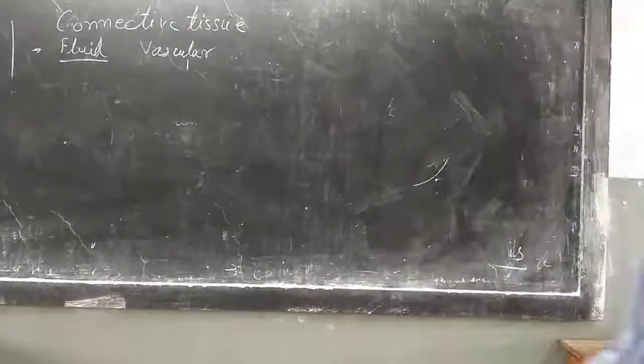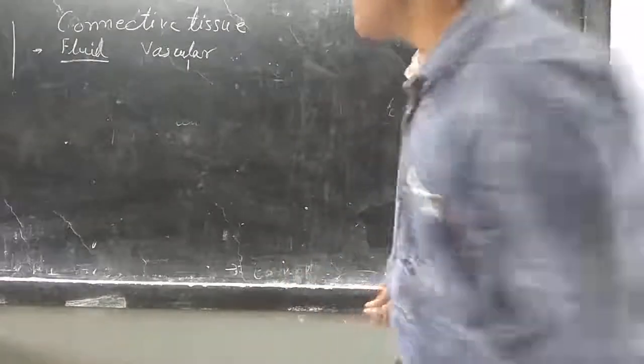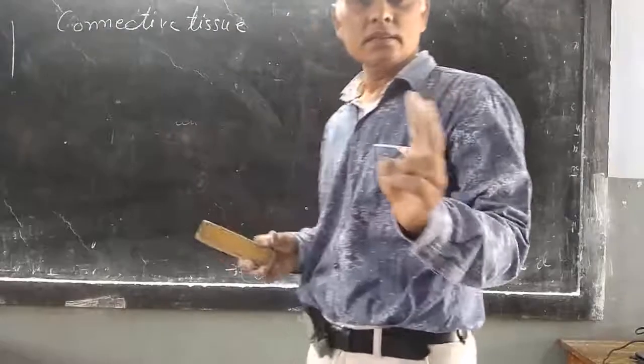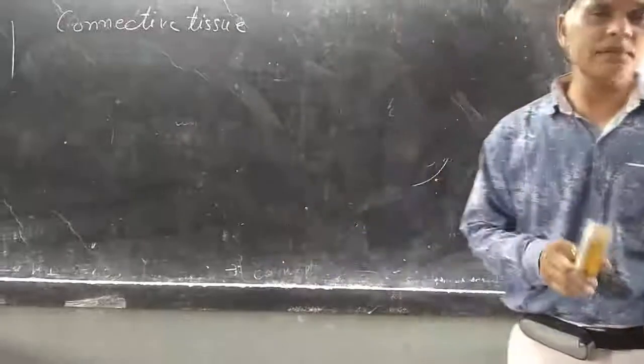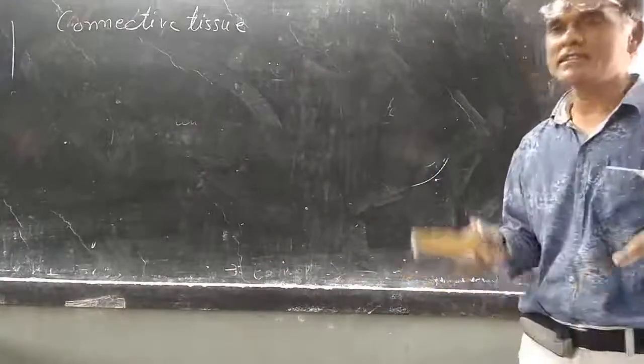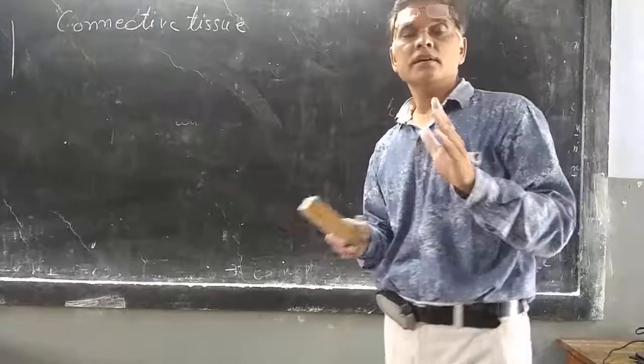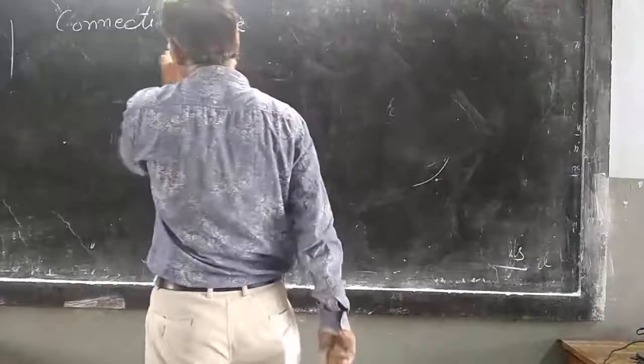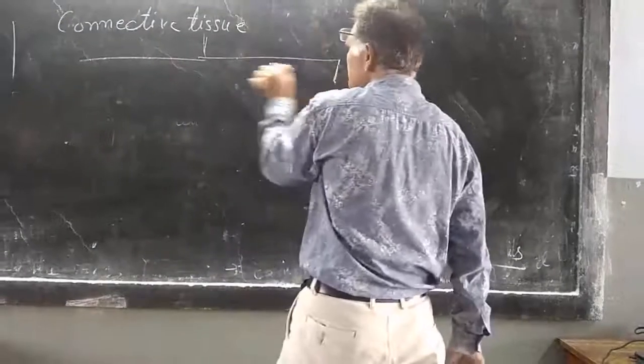Now I will briefly discuss the complete connective tissue again. Connective tissue contains two parts. One is the matrix, another is living cells, which are present inside the matrix. Matrix is of three types: liquid, solid, or jelly-like. So, according to matrix, connective tissue is of three types.